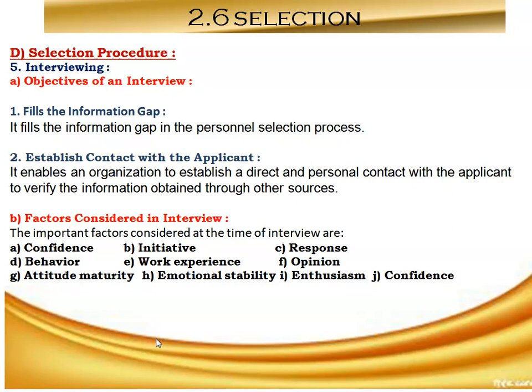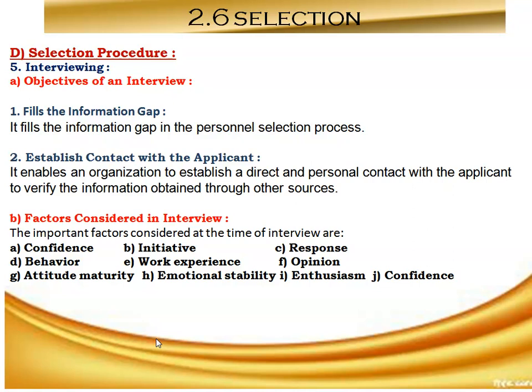The next objective of an interview is to establish contact with the applicant. It enables an organization to establish a direct and personal contact with the applicant to verify the information obtained through other sources.